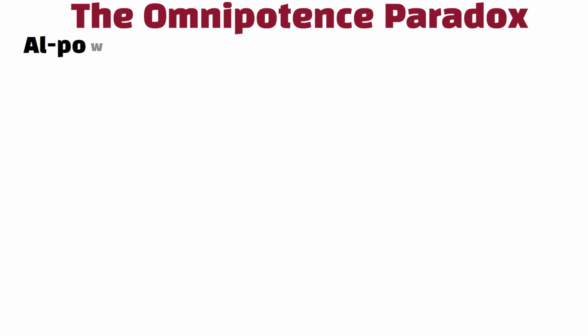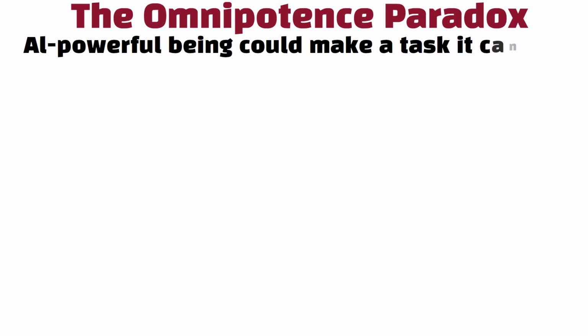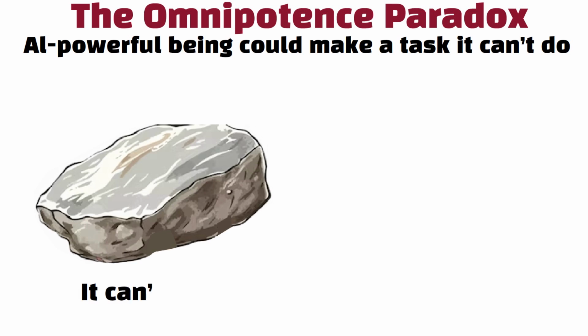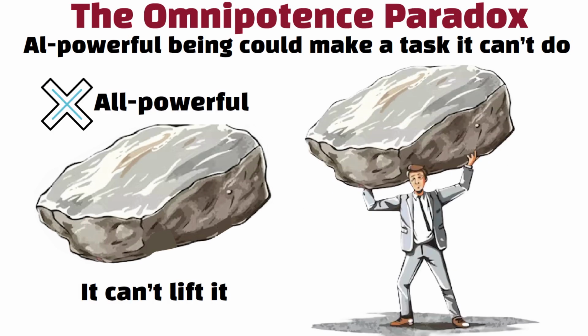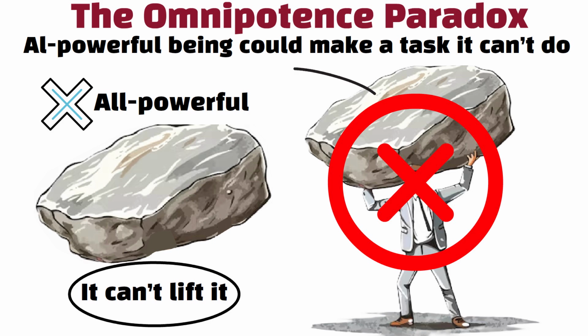The Omnipotence Paradox. The Omnipotence Paradox asks if an all-powerful being could make a task it can't do, like a stone so heavy it can't lift it. If it can, it's not all-powerful because it can't lift the stone. If it can't, it's also not all-powerful because it can't create the stone.